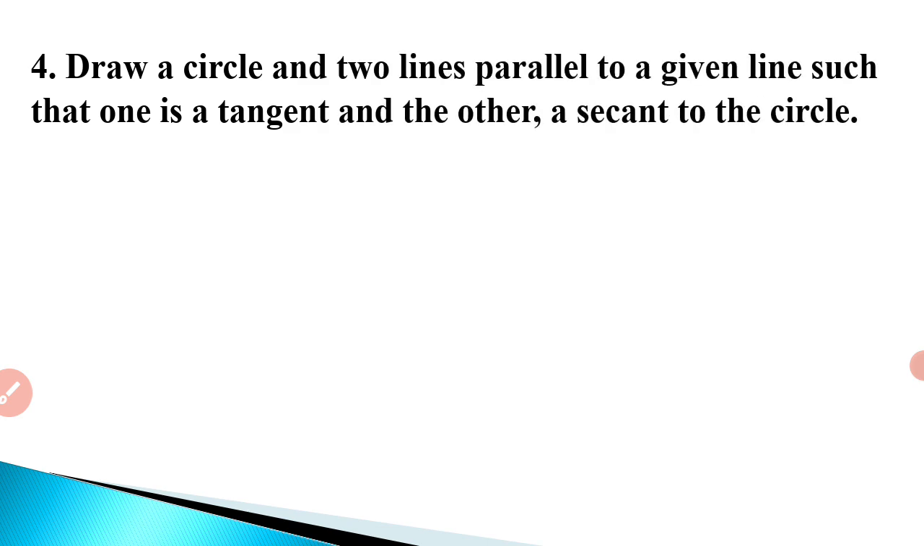Next, question number 4. It is: draw a circle. This is a construction related question. I have to draw a circle. The radius is not given, so it is my choice. I take any radius on my own and I draw a circle. Here I have to draw 2 lines parallel to a given line. So that means there is a given line.